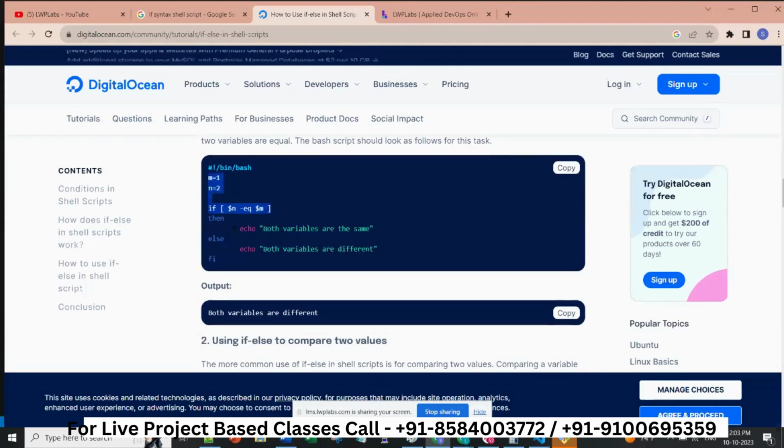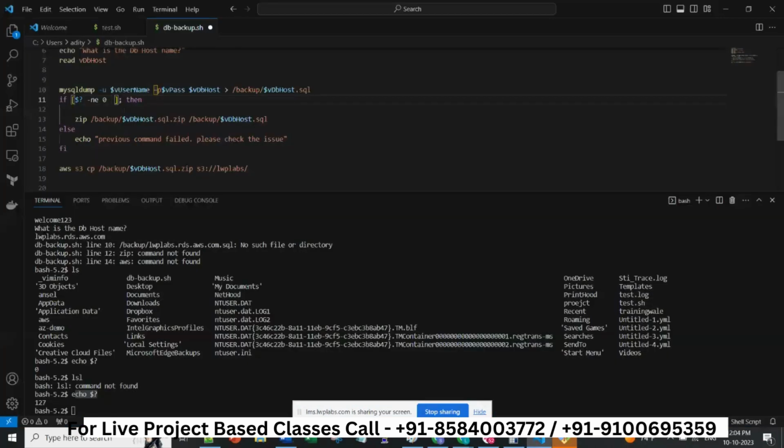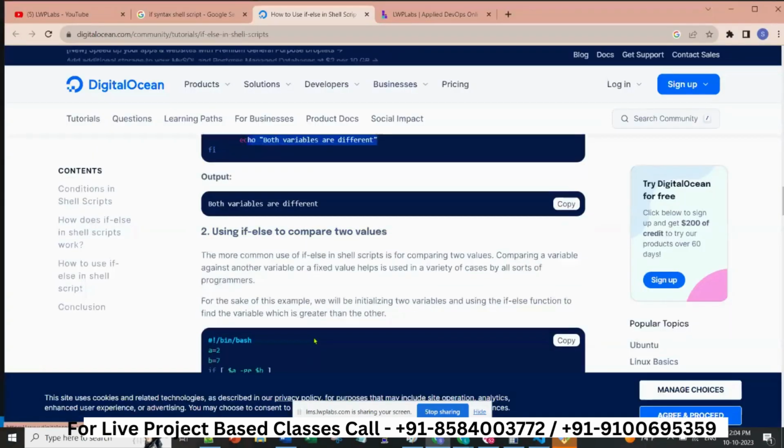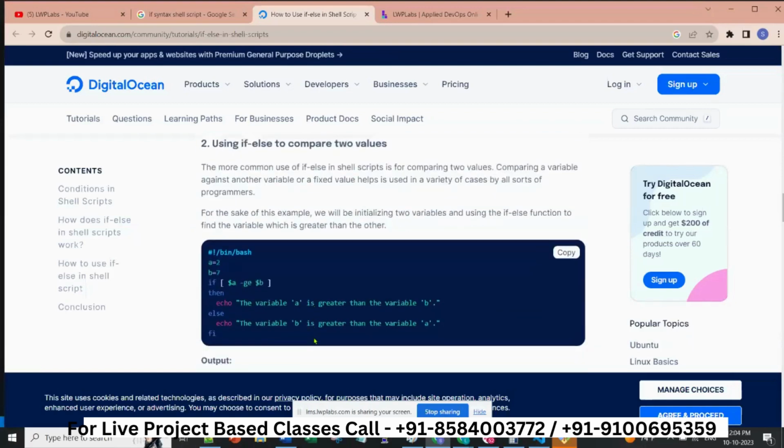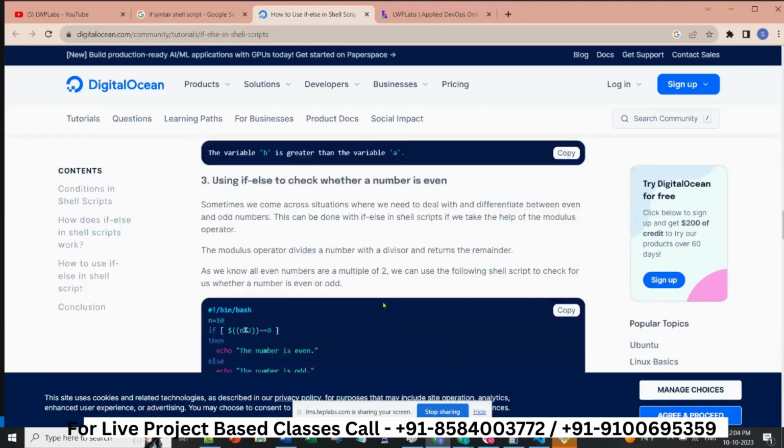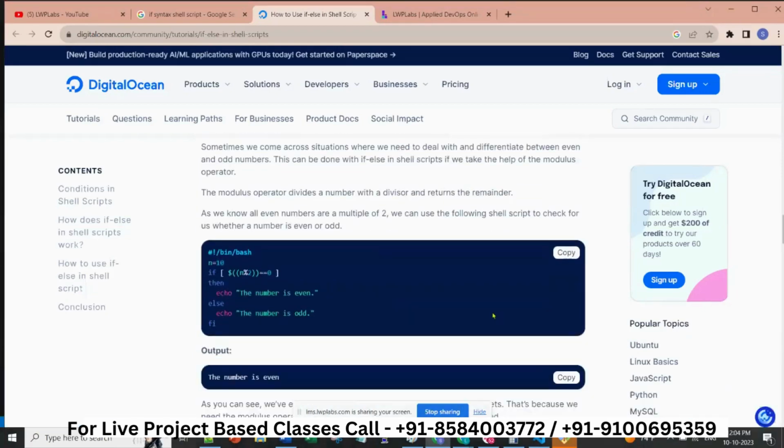Here there is an example, m is equal to 1, n is equal to 2. If this is equal to this, both variables are the same, so it is not right. M is 1 and n is 2, both are not the same, so obviously it will not work. So both variables are different, it should print this. You can click on copy and copy this here and try to do testing, right? All these things you have to do, it's not just one way. I'm just trying to give you one start, one push, one launch pad, so that you get the motivation to start, right?